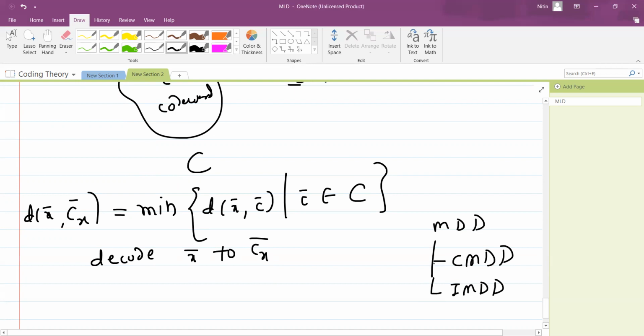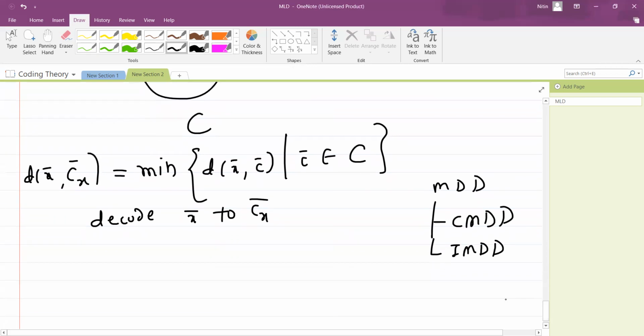So the meanings are the same. Whatever the first C is there, the first C stands for complete. It means if there is a tie for two minimum distances, choose one of them arbitrarily. This I in IMDD stands for incomplete minimum distance decoding. I stands for incomplete, that means if there is a tie, again request for retransmission. So the meanings are the same. So let's see one example.